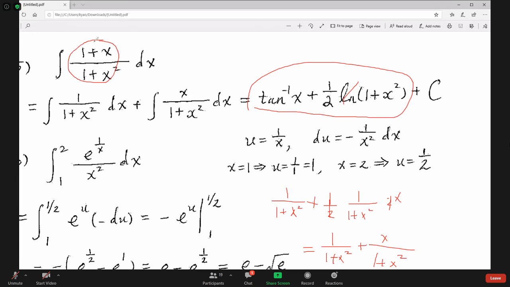So 1 plus x over 1 plus x squared. Now we have fully verified that this is the right answer. This is the right answer. Okay, very good.